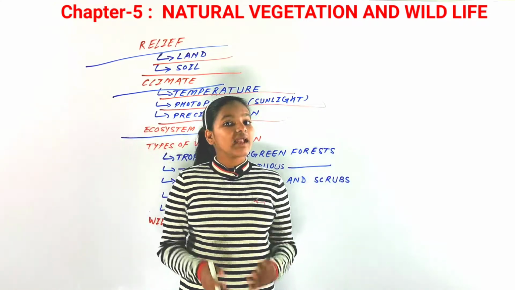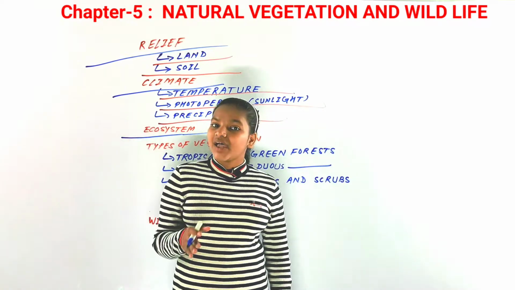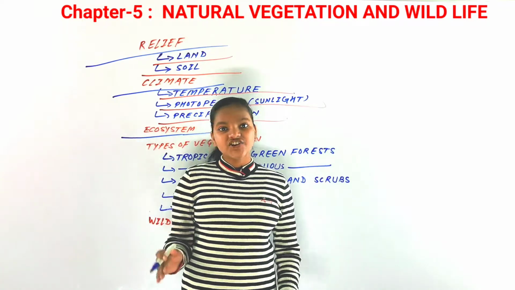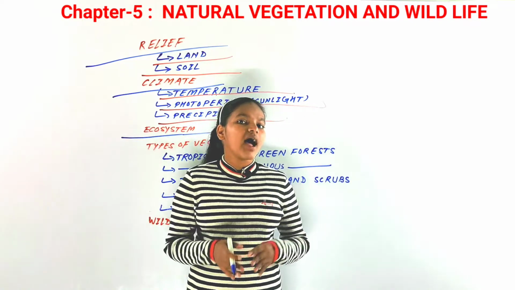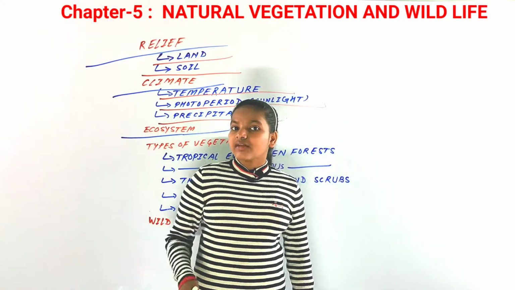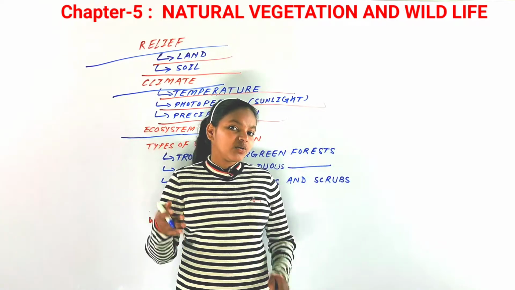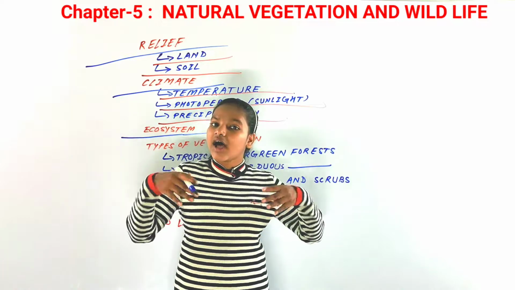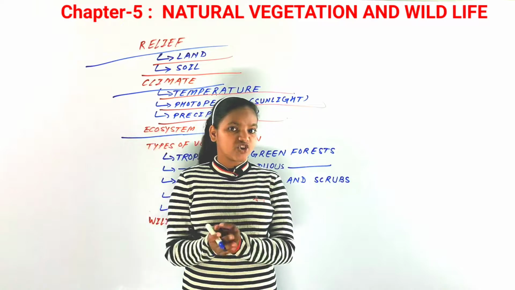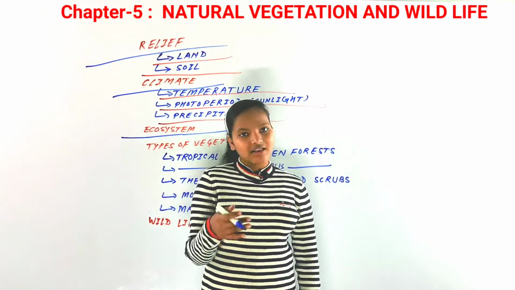So you could say that plants and animals are interrelated, interdependent on each other. Organisms are interdependent on each other, and they form a kind of system that is known as the ecosystem. We are interdependent on plants, and they are interdependent on animals. That is a kind of chain that is being made, and that is known as the ecosystem.